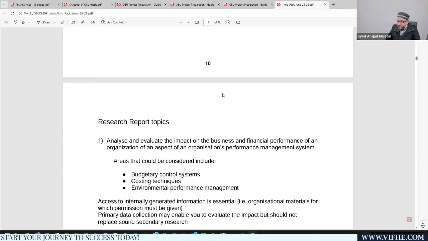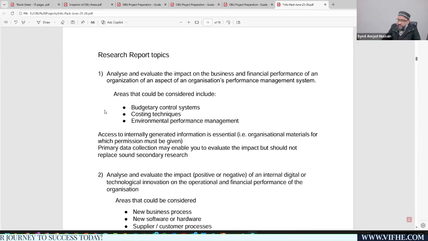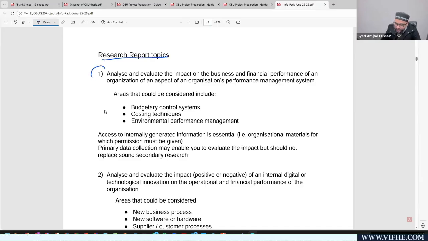I think you can see it's page 10. Yes, page 11. On this page 11, you can find the research topics available, and the details about these research topics are given as well. This is topic number 1. I'm going to give you an idea how topic number 1 works